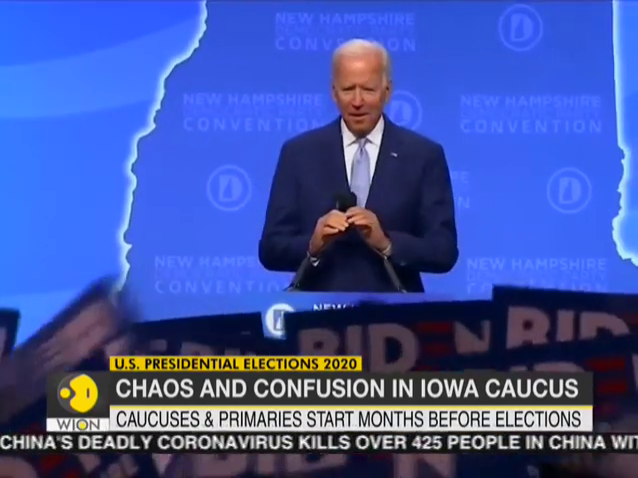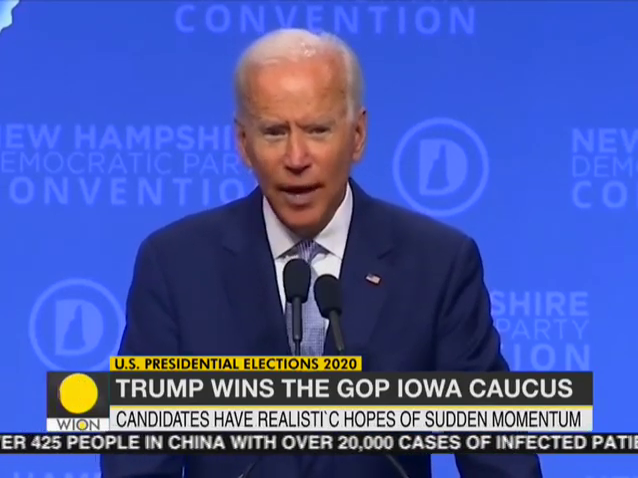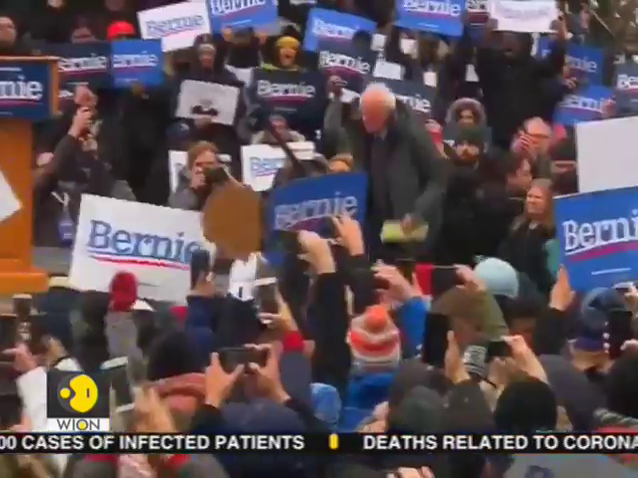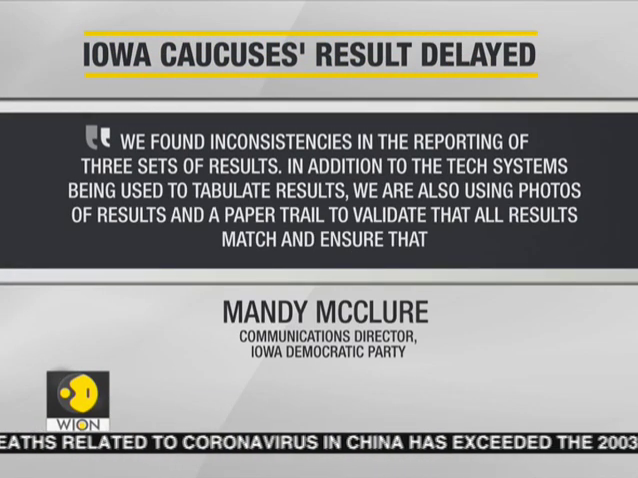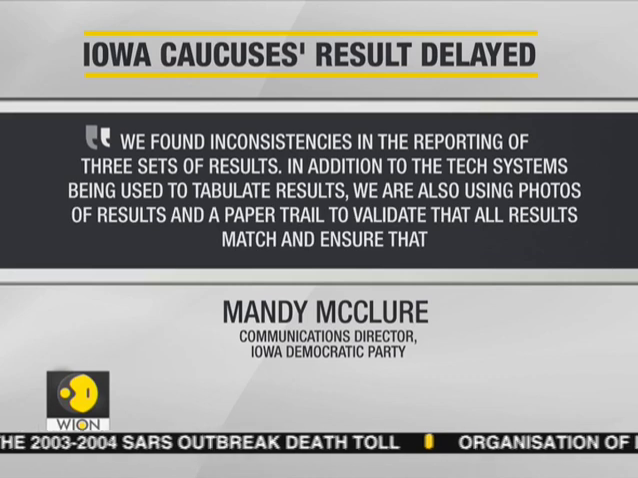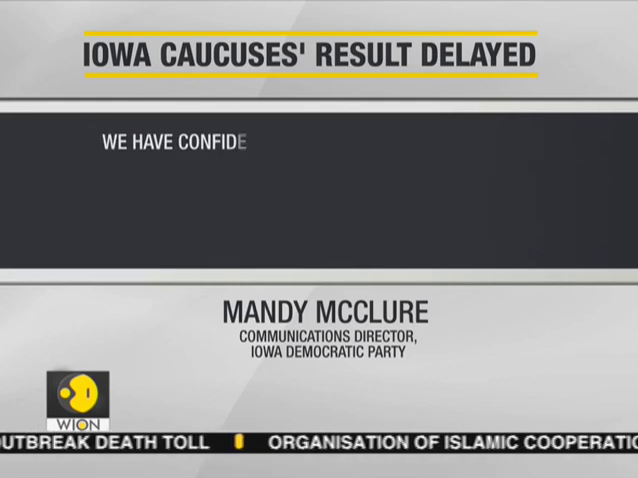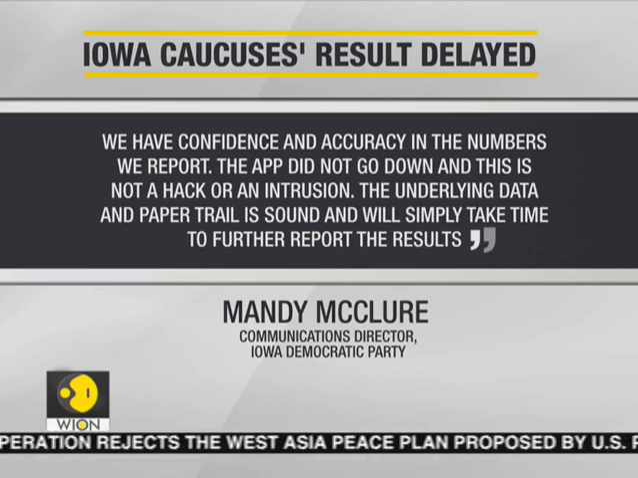Many also opted to use the telephone hotline to report, which can in turn slow down the process of getting the results. The communication director of Iowa Democratic Party has said that photos of results and a paper trail is also being used to come to a conclusive result. She also said that this is a reporting issue and that it did not go down, and that this is not a hack or an intrusion.